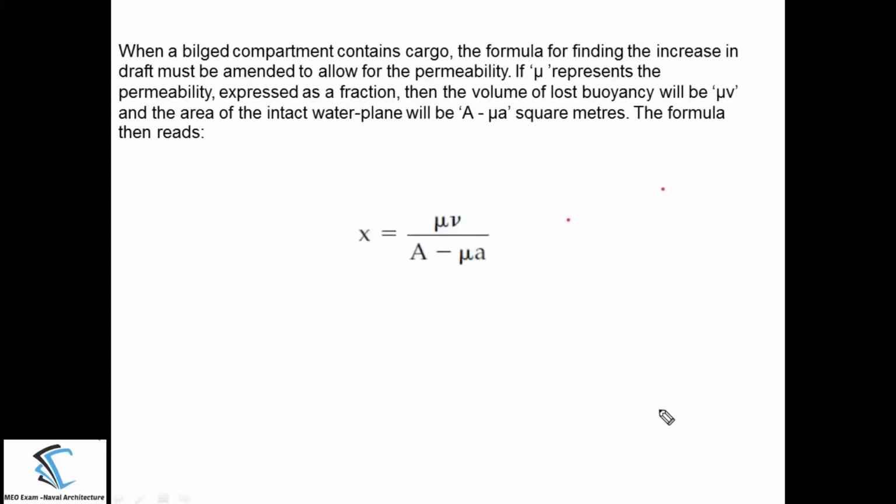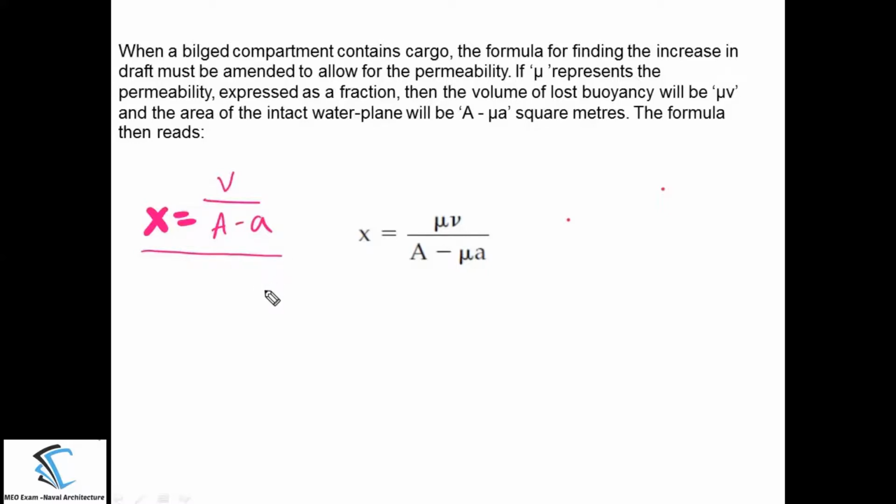The thing which I have discussed just now, you can easily understand here. We have written the formula for the increment in the draft, X is equal to V, the lost volume if the midship compartment gets damaged, divided by A minus a. Now in that case, we have considered that the compartment is completely empty.